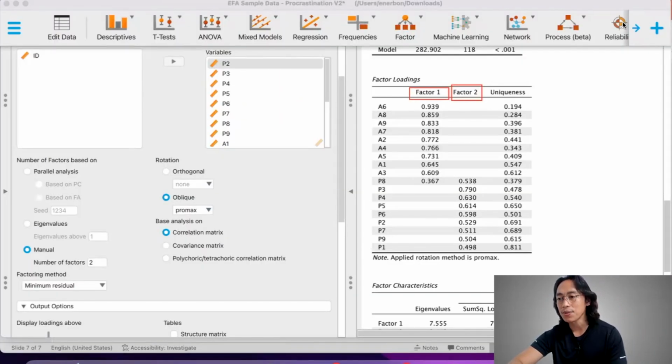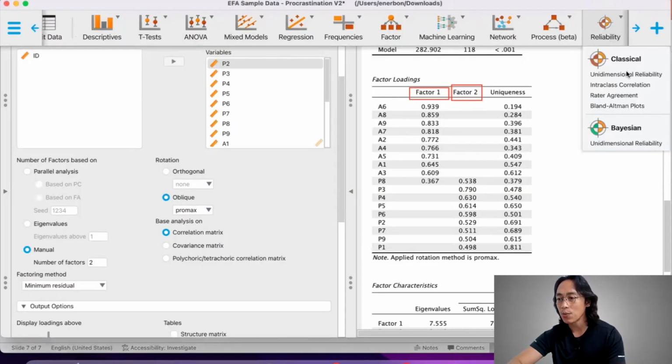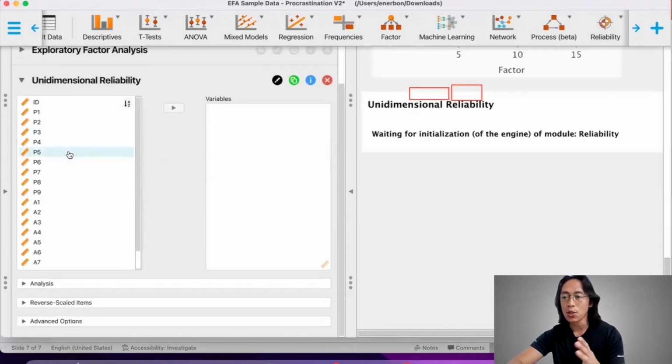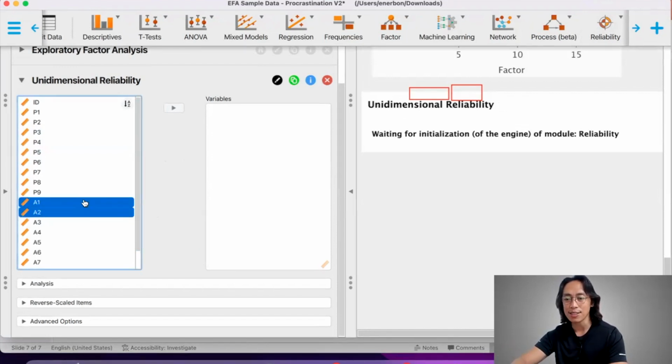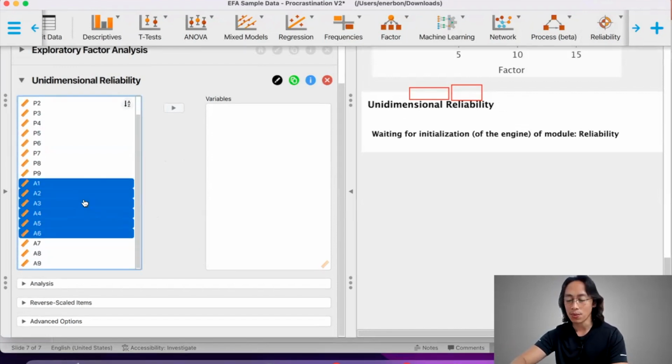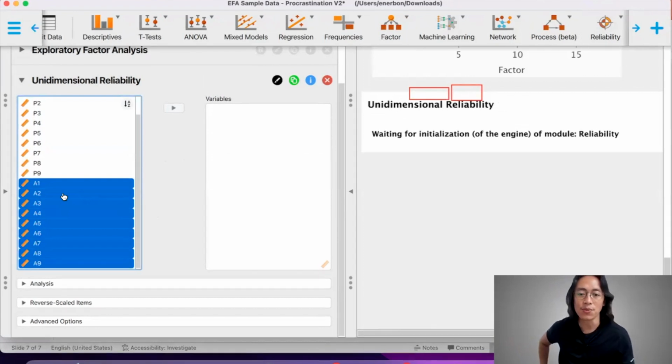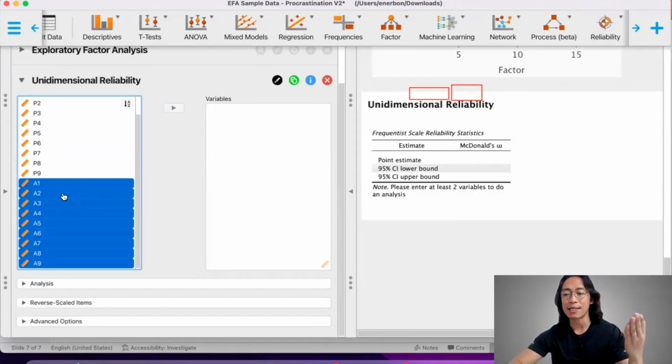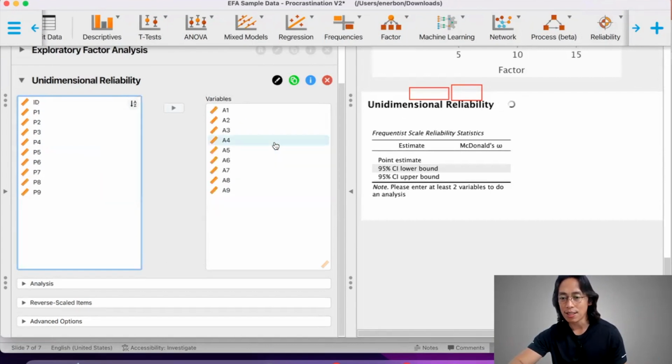So how do we do that? We go to reliability and we click on unidimensional reliability. So given that all of our active procrastination items clustered together as expected, we want to know, do people respond to these items similarly? If that's the case, then there should be a strong internal consistency within this.